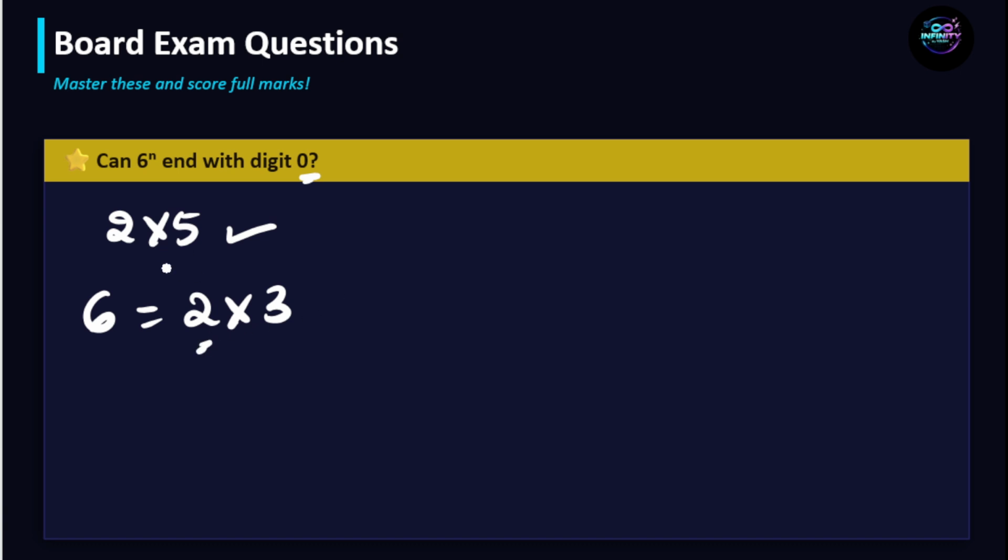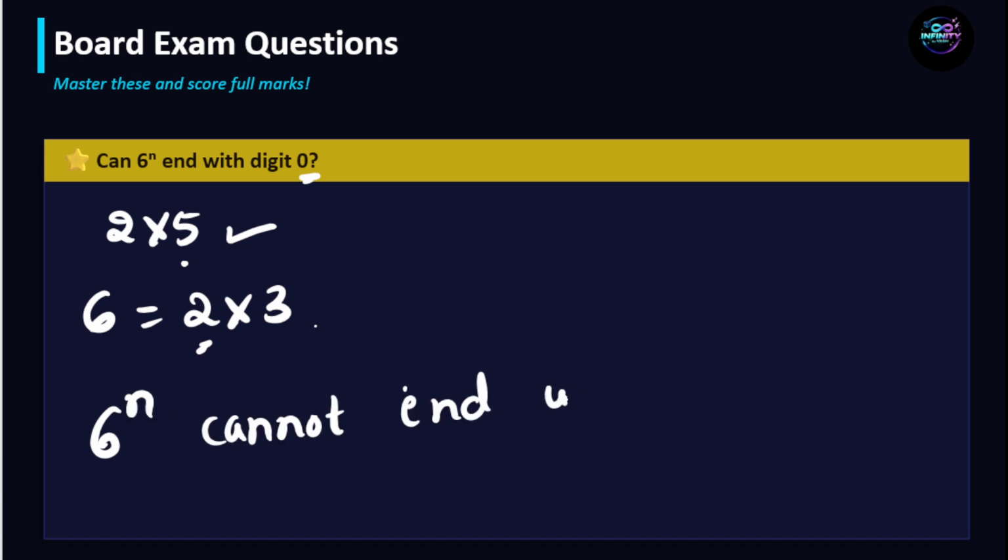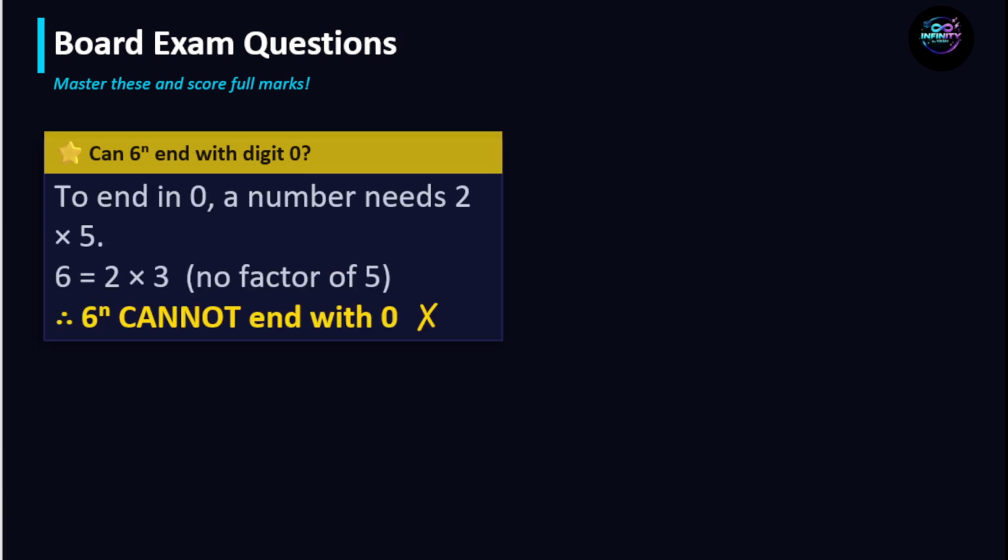Here 2 is there, but there is no 5. Therefore, 6 power n cannot end with 0. So if you want to find whether a number ends with 0 or not, it must have the factors 2 and 5. This is a frequently asked question in your board exam.